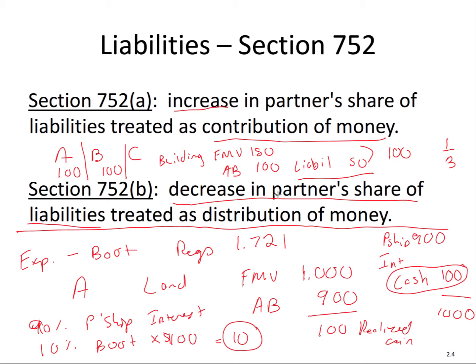Why? Because before C owed $50, after C now only owes $16. Big difference. So you subtract the two, and that amount is considered a distribution of money. And we do a net. So what do I mean by net? Well, C is both contributing money and getting a distribution of money. The distribution is the $50.